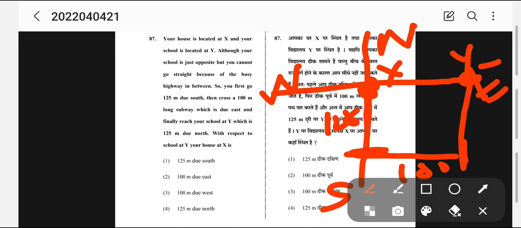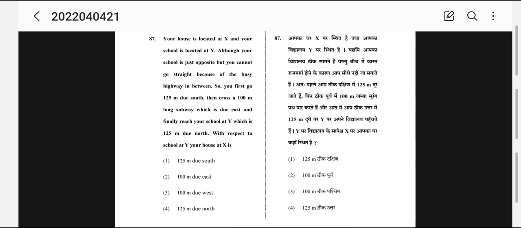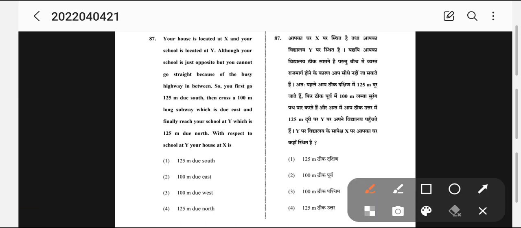Now the trick is, with respect to Y, you have to choose this as the center. With respect to Y, where is your home? So you know that this is 100 and this is 100. So we saw that with respect to Y, X is here.